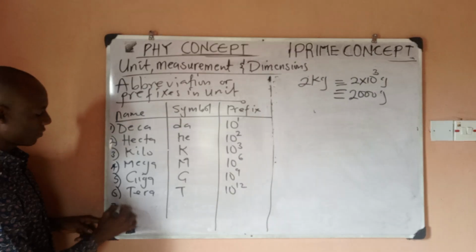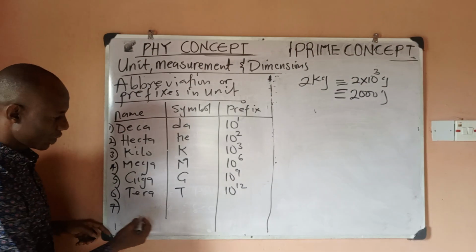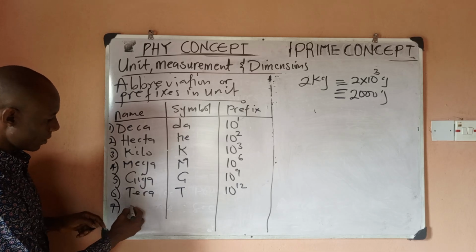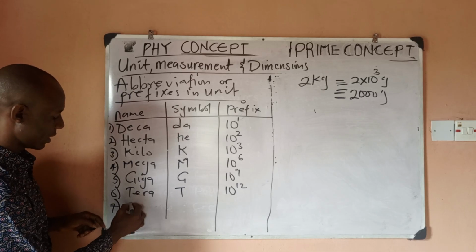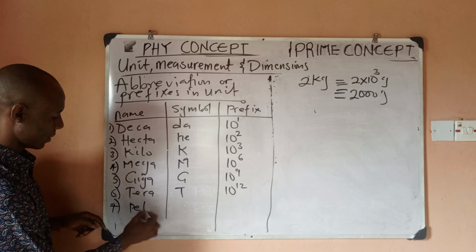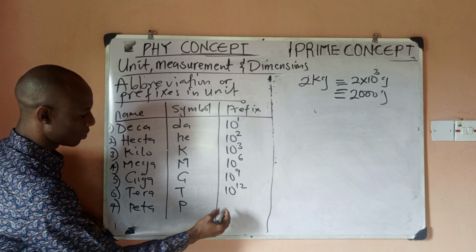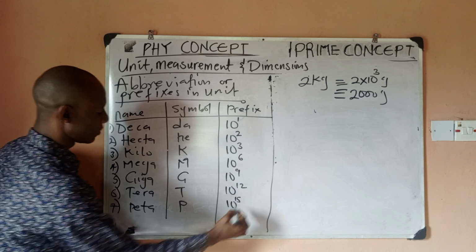We have number 7, which is 10 to power 15. 10 to power 15 is Peta. That is P, capital P, 10 to power 15.